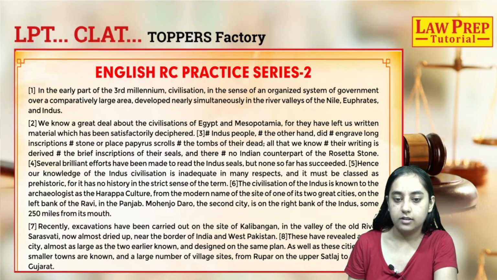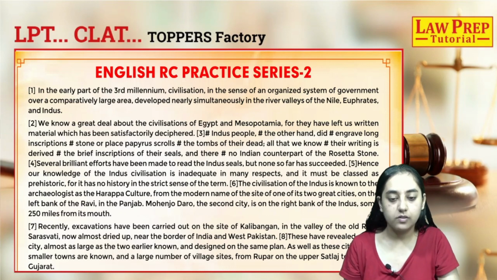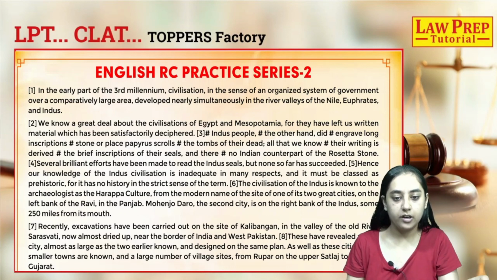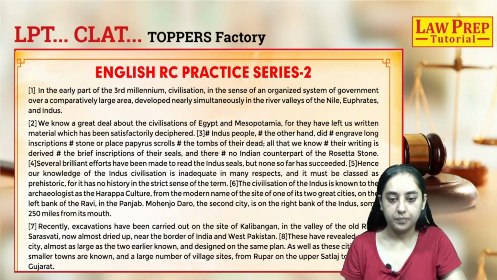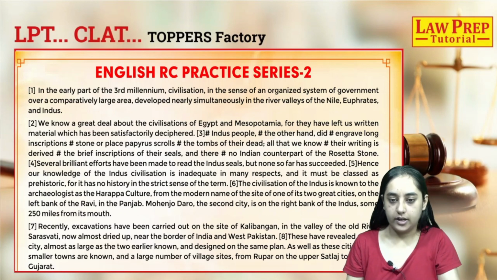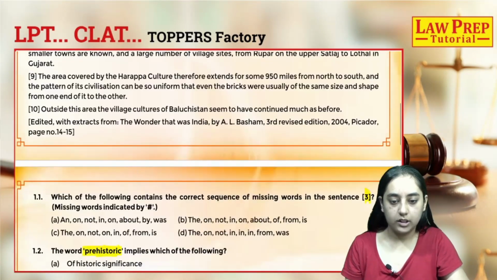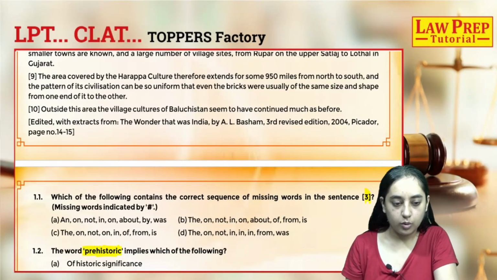Third sentence is dash Indus people. So we are talking about a group of people. Which article will be used? Article the, because it's a definite article. The Indus people dash the other hand. On the other hand, the word used will be on. So let's look at the options, the and on.